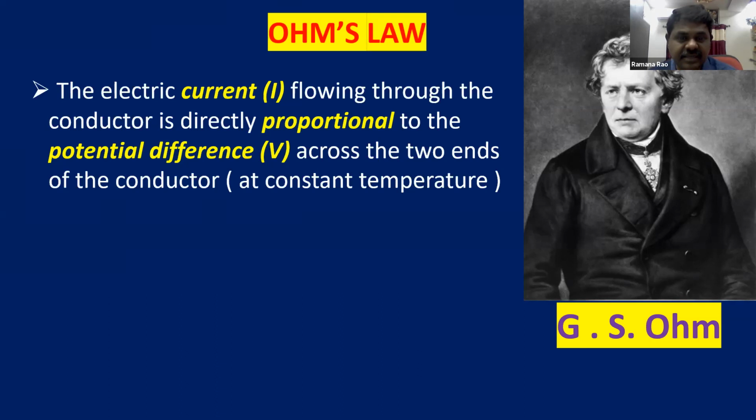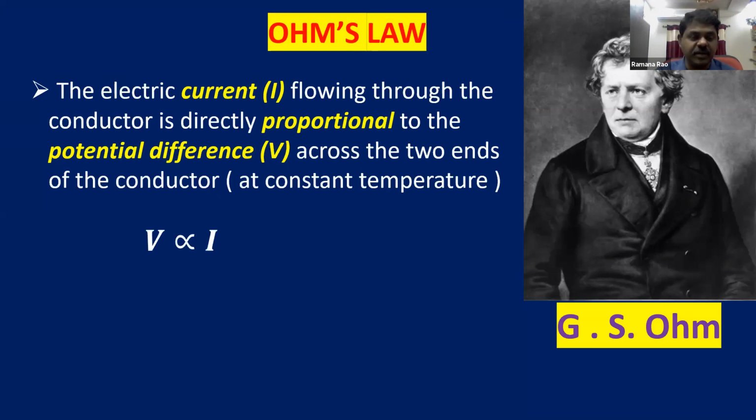That means as long as the temperature is constant, the electric current flowing through the conductor is directly proportional to the potential difference. You already learned voltage, potential difference in the previous chapter. So electric current is proportional to potential difference. That means as potential difference increases, current also increases.